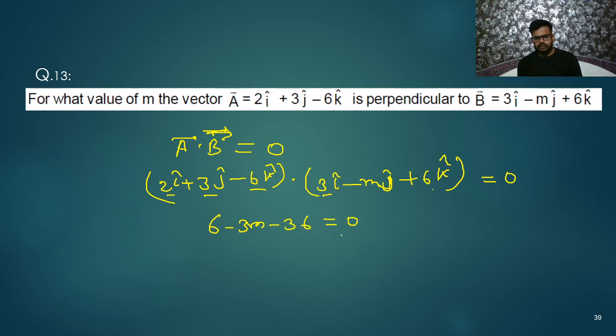That is 0. So what will you get here? You will get minus 3m is equal to 30. So m is equal to 10. What are you getting? 10. For B, negative. Minus 10. So that's all, my dear friends. All of you can do it very well. So m is equal to minus 10 is the answer.